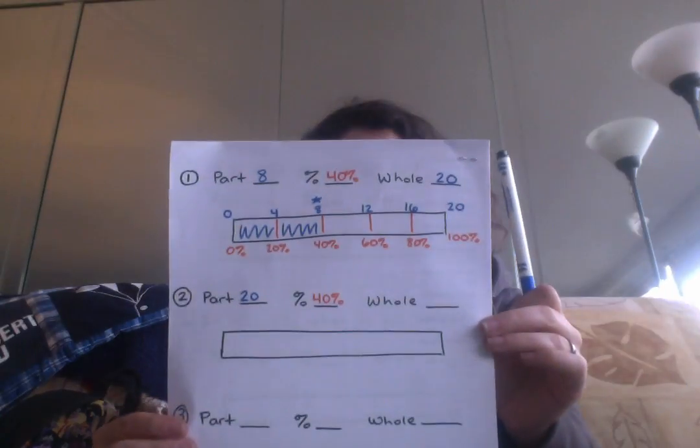So like in the previous problem, I know my percent. It's pretty obvious because it says 40%. I have to decide the 20 movies that he's seen, is that the part or the whole? The question was how many movies were nominated. That makes me think that I'm looking for a total number of movies that were nominated. If he's seen 20, my whole then is what is missing. So in this case, I don't have a whole number that I can put with my 100% yet, but I do know that I'm trying to get up to 100%.